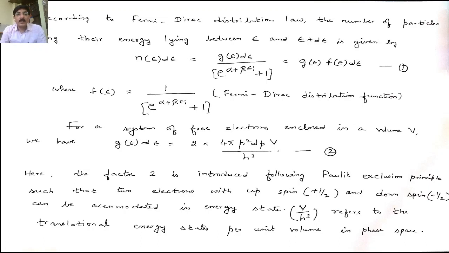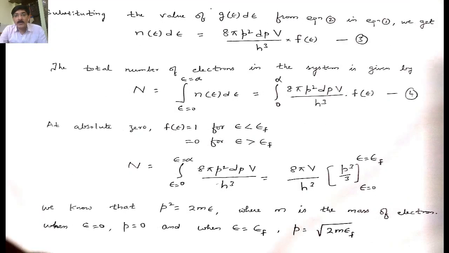So two electrons with spin up, means plus 1 by 2, and down spin, minus 1 by 2, can be accommodated in the energy state. Yes, you can have the electrons with spin up and down which are accommodated in an energy state, and V by h cube refers to the translational energy state per unit volume in phase space. So this factor you have to remember.